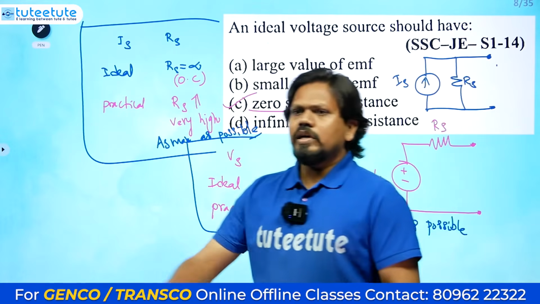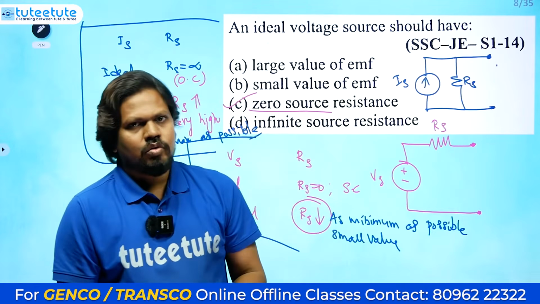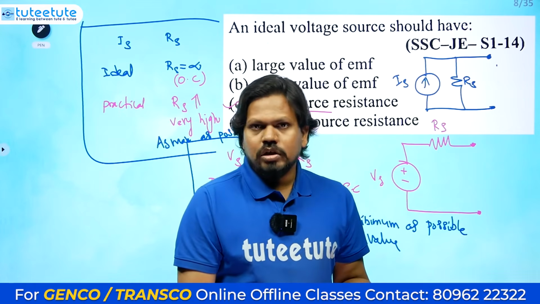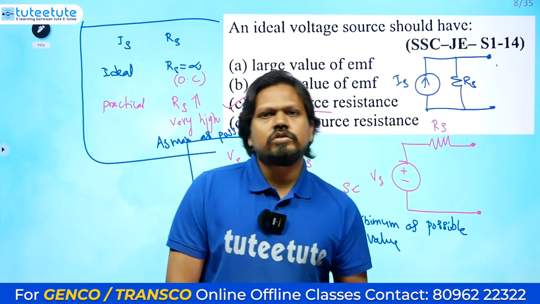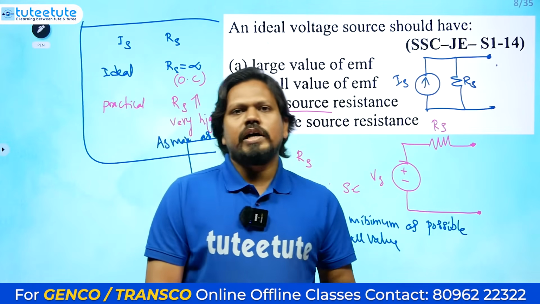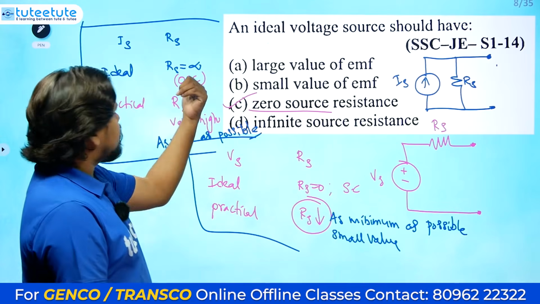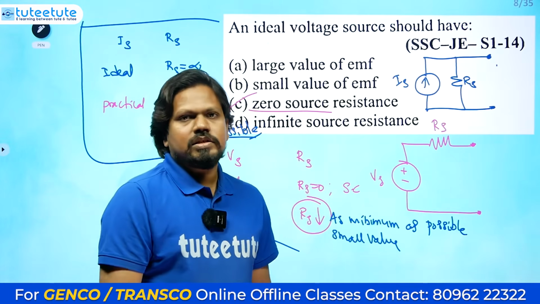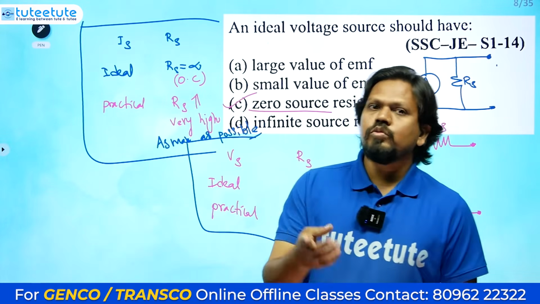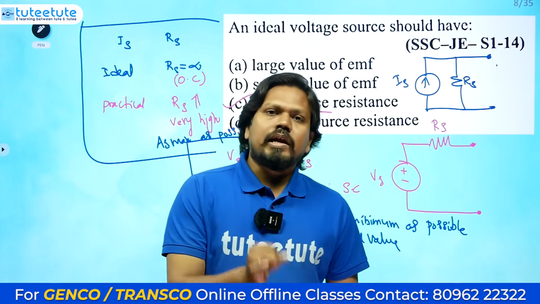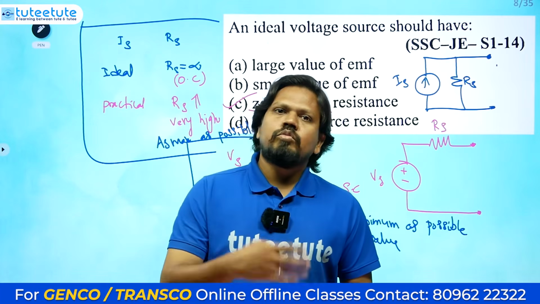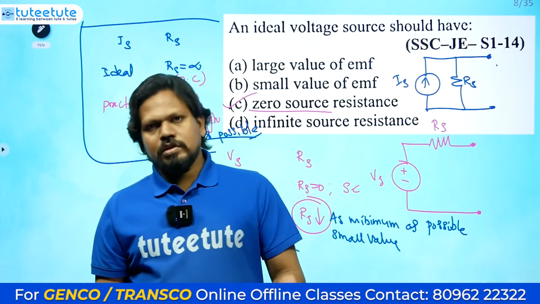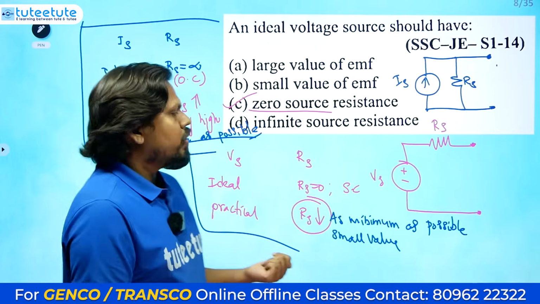Otherwise, how will we learn that voltage sources have to be short circuited and current sources have to be open circuited? Why do we short circuit a voltage source? Because its internal resistance equals 0. Why do we open circuit a current source? Because its internal resistance equals infinity. That's why we replace them with their internal resistances. We do this in Thevenin's theorem, in the superposition theorem, whenever calculating equivalent resistance, and even in transients. These are the actual reasons for that.